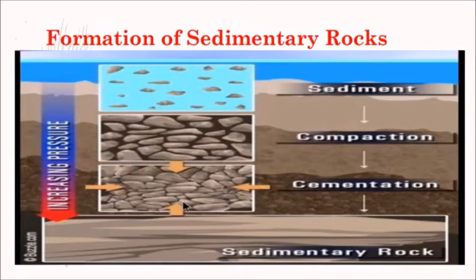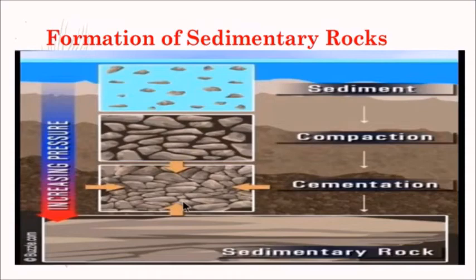Now let's see how the sedimentary rocks are formed. So in the first picture you can see some fine particles which are broken from igneous rocks. They will get eroded by some natural agents like air or wind, and undergo compaction, which means they will be solidified.